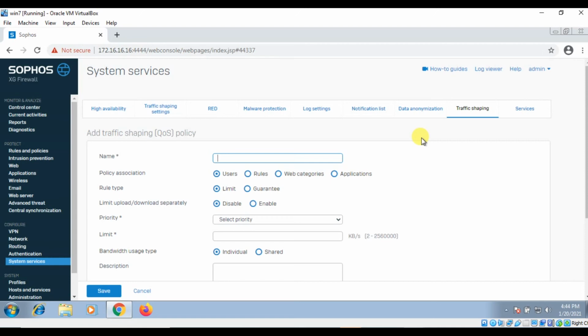Let's move to another example. Let's take a fresh example for an application policy. In this application, suppose we have 5 users in our IT department, and all are using Dropbox. I hope you know Dropbox is a cloud application which syncs automatically and uploads and downloads data instantly once any changes occur. So all the 5 employees of the IT department are doing their work and continuously uploading and downloading.